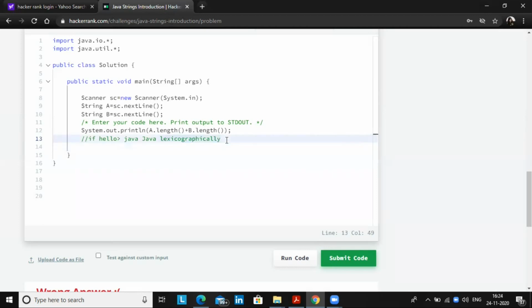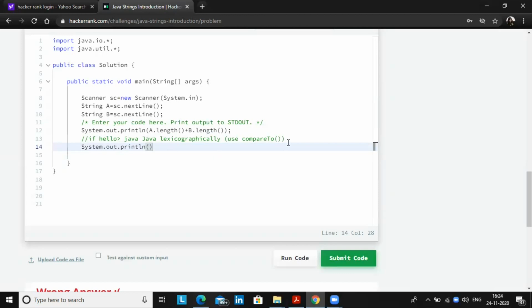So we can use the compareTo method to know if string A is lexicographically greater than B. So how exactly can you do this? I am directly writing it in this expression. We need to check the ascending order. We can use a simple if else statement, or we can use the ternary operator.